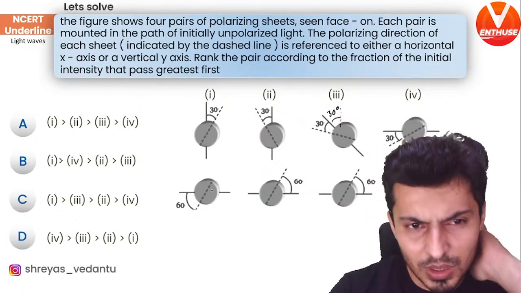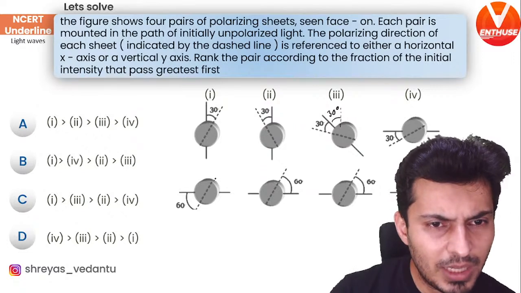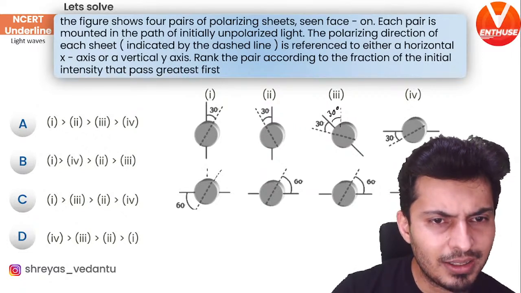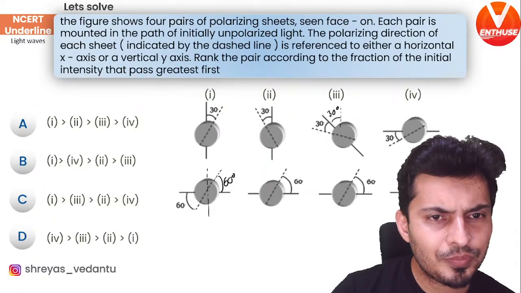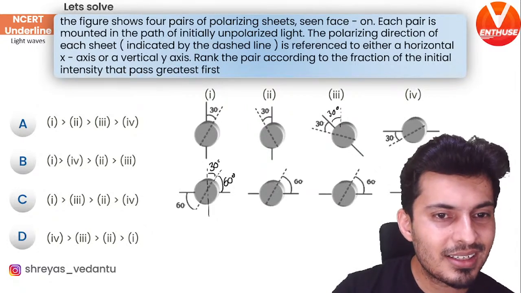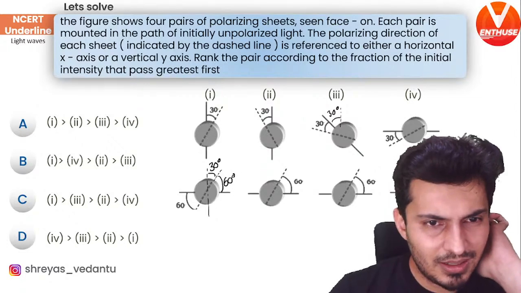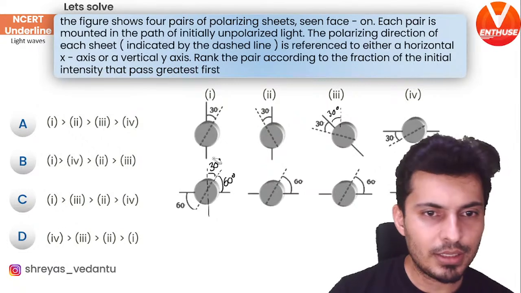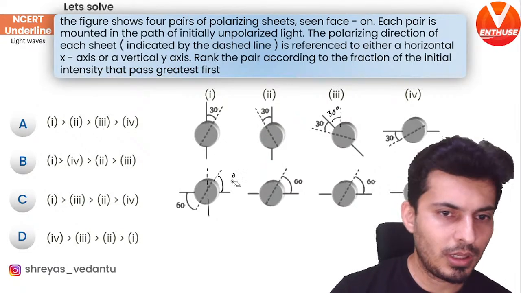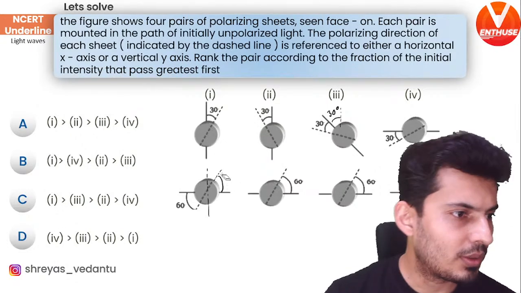So let's try this out. For the first question, if you measure the angles with respect to vertical, it's not that difficult. This is 60 degrees. This is 30 degrees. Correct? This is 60. Oops, sorry, my bad. Let me just check this. Oh yeah, that's correct.